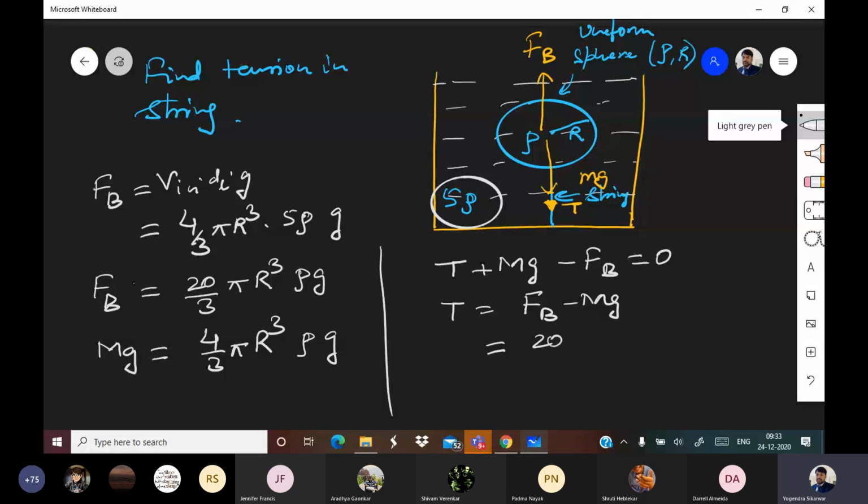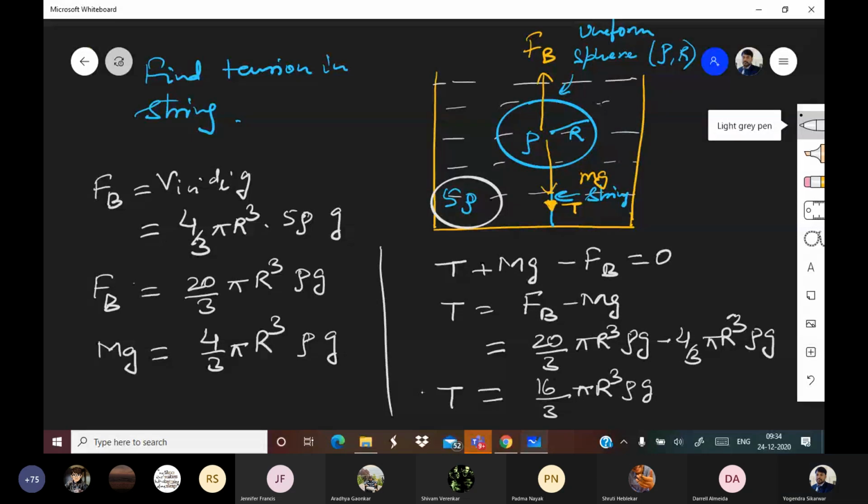Fb is how much? 20 by 3 pi r cube rho g minus 4 by 3 pi r cube rho g. Okay. So 20 minus 4 will be 16. So 16 by 3 pi r cube rho g. This should be the answer.